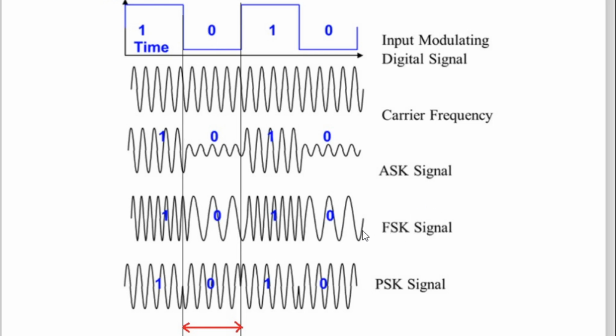So there is a synchronization between transmitter and receiver. The receiver knows which logic is used. If frequency shift keying logic is used, it means high frequency is logic 1 and low frequency is logic 0.